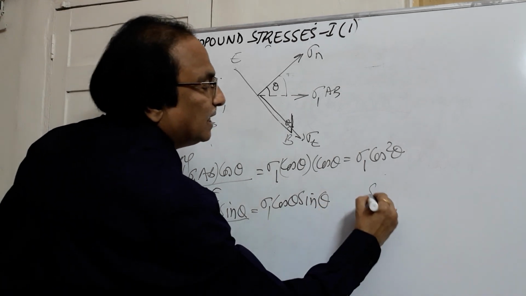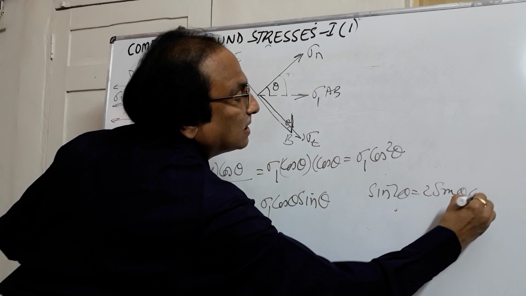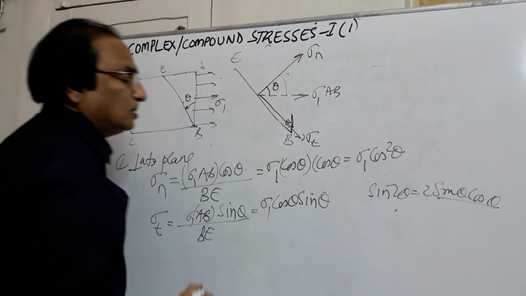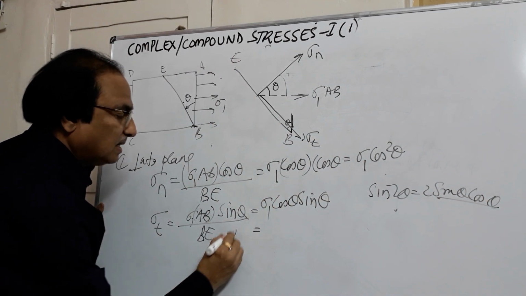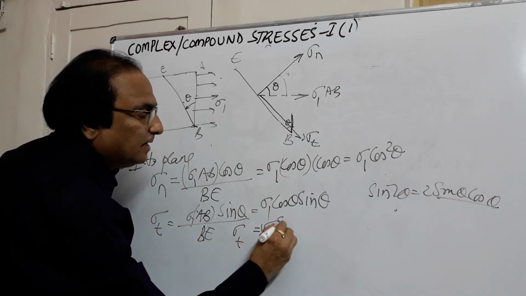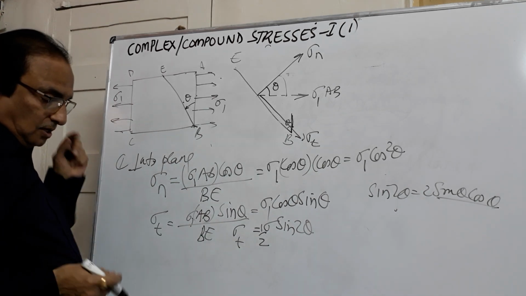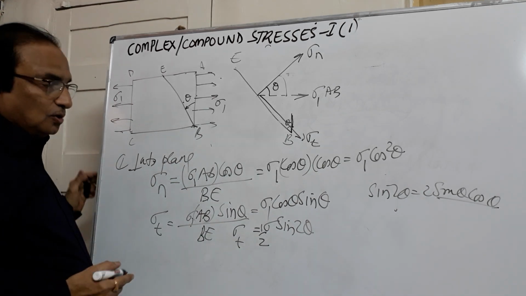We know sin 2 theta is equal to 2 sin theta cos theta, and I want sin theta cos theta. So sigma t will be equal to half sigma 1 sin 2 theta. This formula you can use to determine the tangential stress.